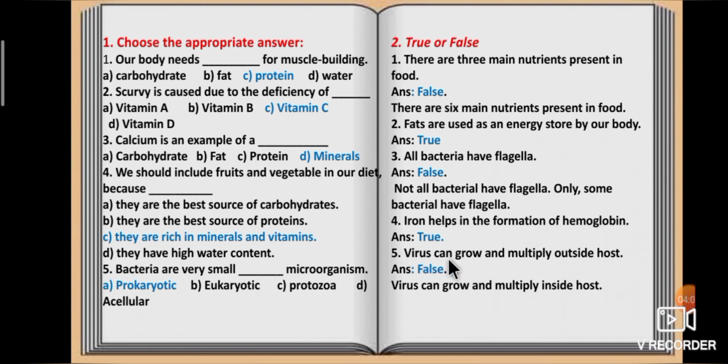Fifth one, virus can grow and multiply outside host. True or false? Answer is false. Virus can grow and multiply inside host.